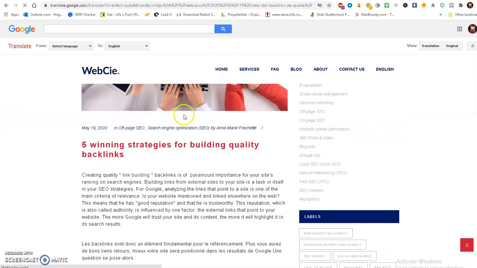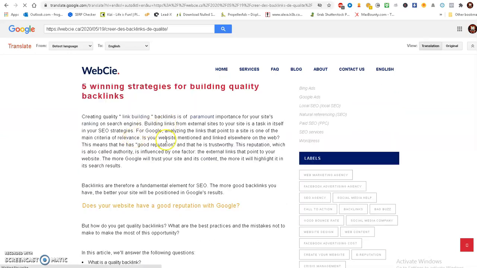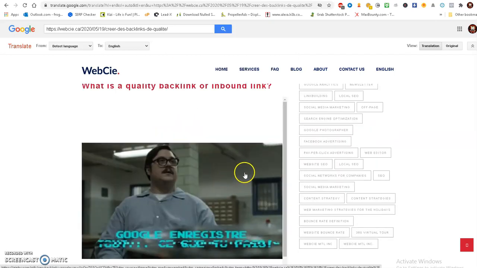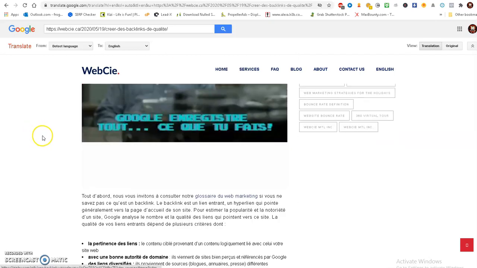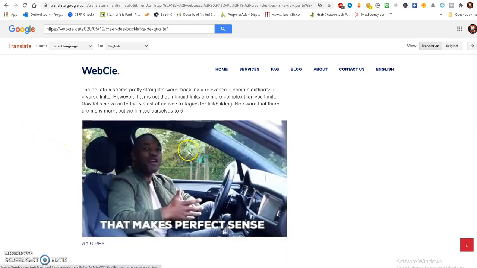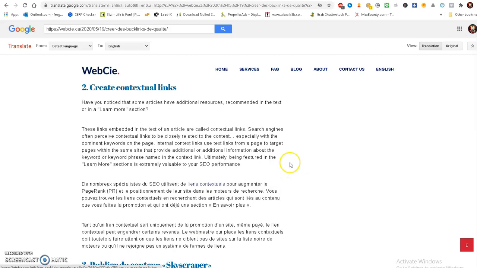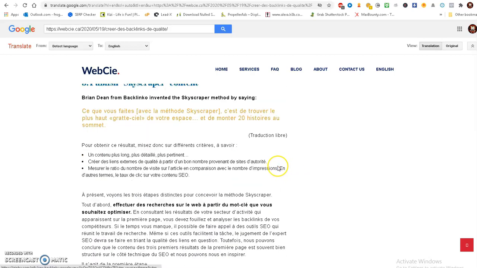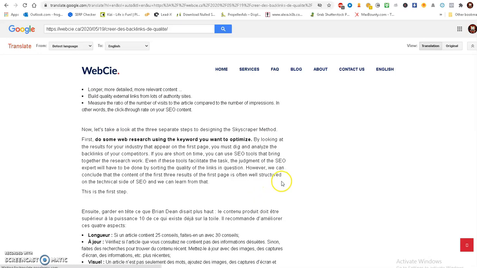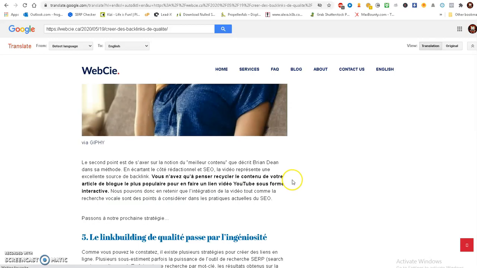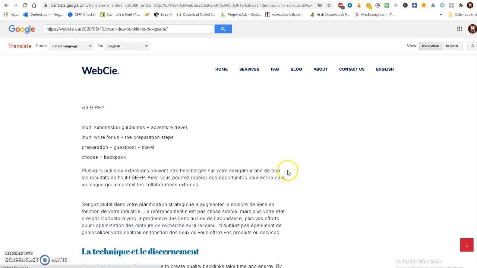Okay, now you see everything is there. All the quality that you want is there. Google ranked it top. That's why it's a good strategy here. So now I'm going to go right at the bottom. It's still translating as I go here.